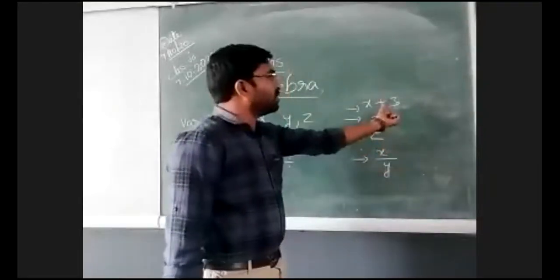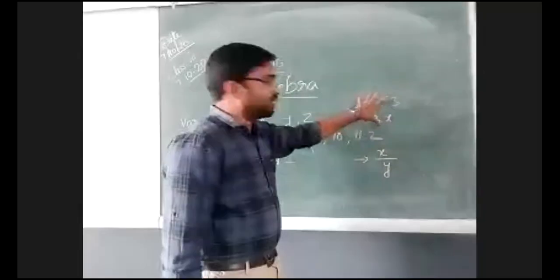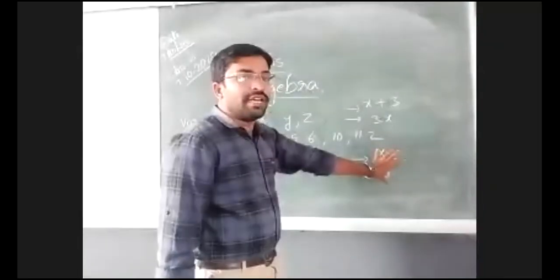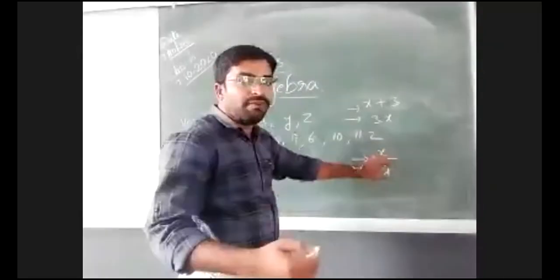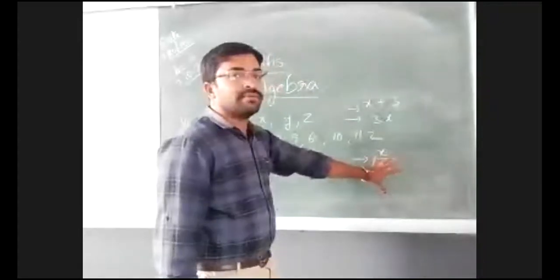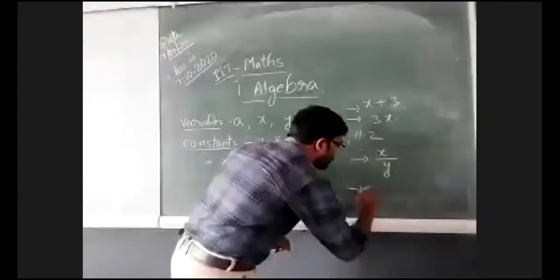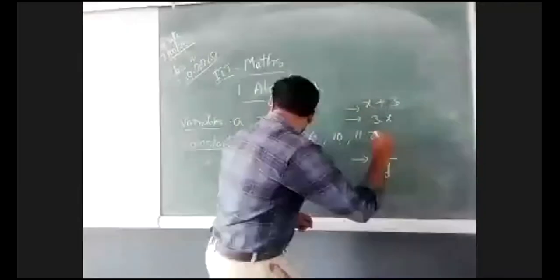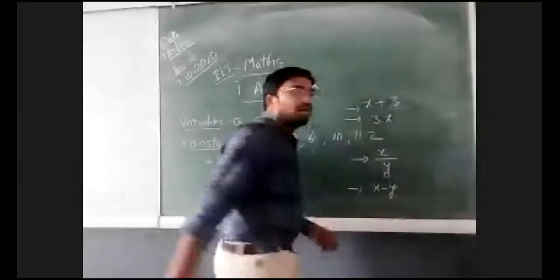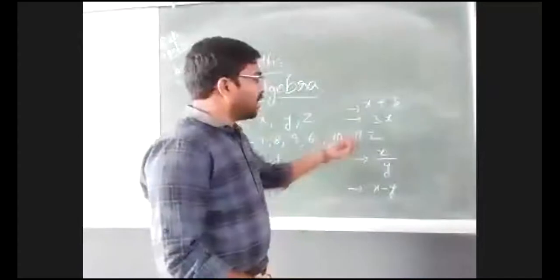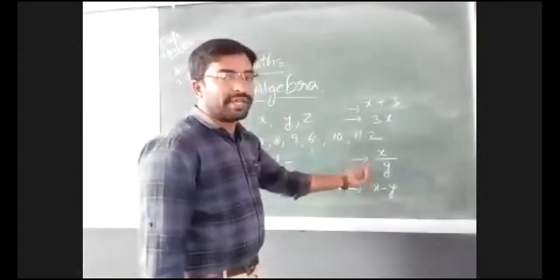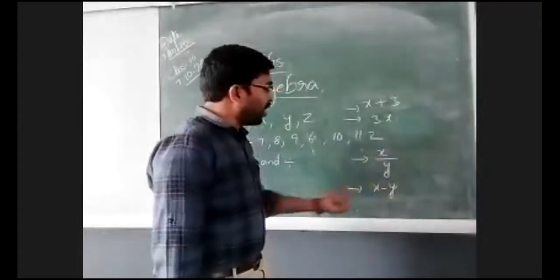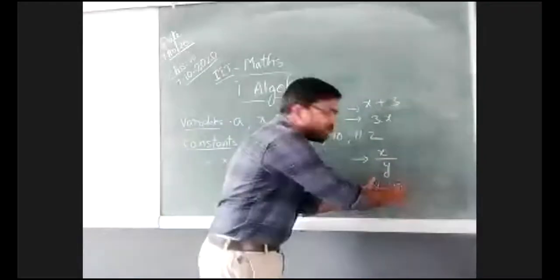Not only a combination of constants and variables, we can use variables alone also. So a combination of variables we can also do. And next, x minus y. Alone constants or alone variables we can also take. That is also called an expression. Here this is a variable, this is also a variable.